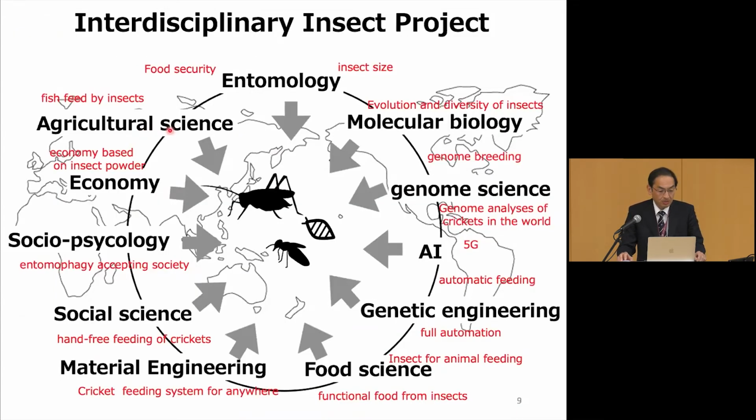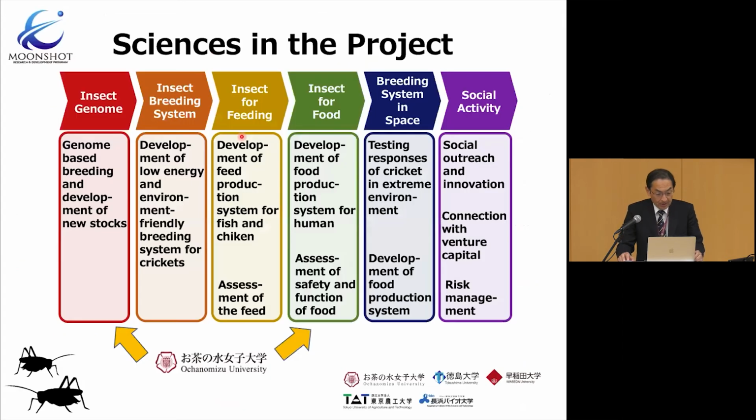Apparently, this is interdisciplinary work. We have to combine lots of different disciplines, like entomology, which is the study of insects, molecular biology, genome science, AI, genetic engineering, food science, material engineering, social science, social psychology, economy, agriculture, and so on. Of course, you cannot do all this alone, so we need collaboration and interdisciplinary work. At Ochanomizu University, we are focusing on these 2 things in red and green: insect genome and insect for food. And I myself am focusing on the insect genome.